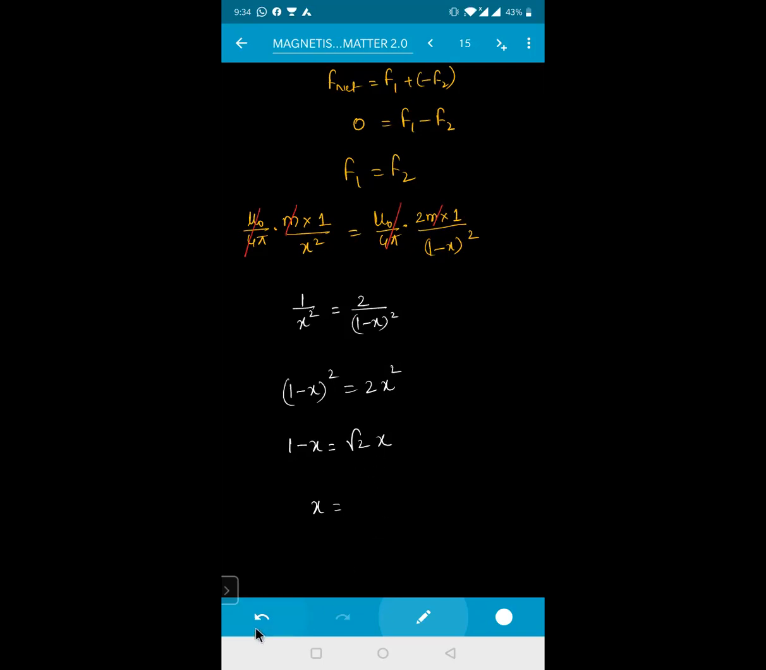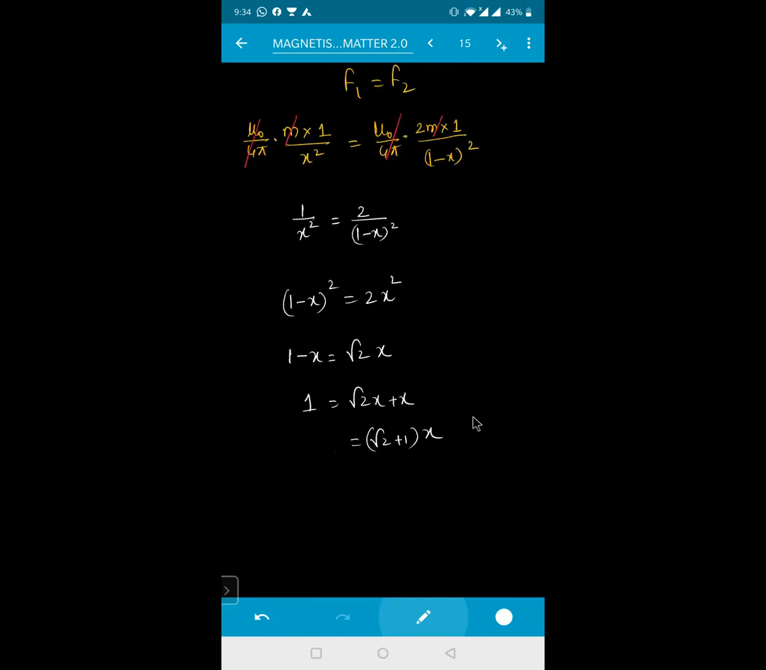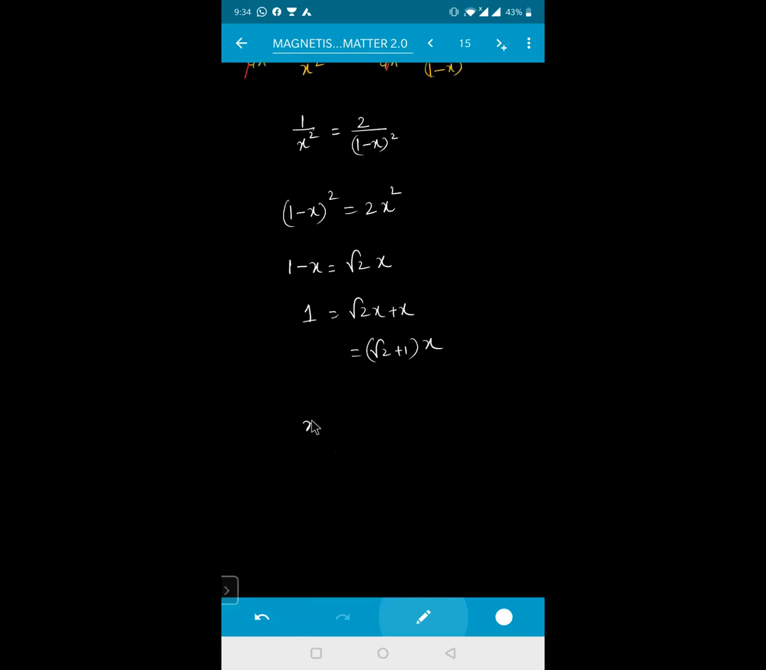All the x terms you take on one side. This is root 2 into x plus x, which will be equal to (root 2 plus 1) into x. So x value is equal to 1 by (root 2 plus 1). This is the value of x.